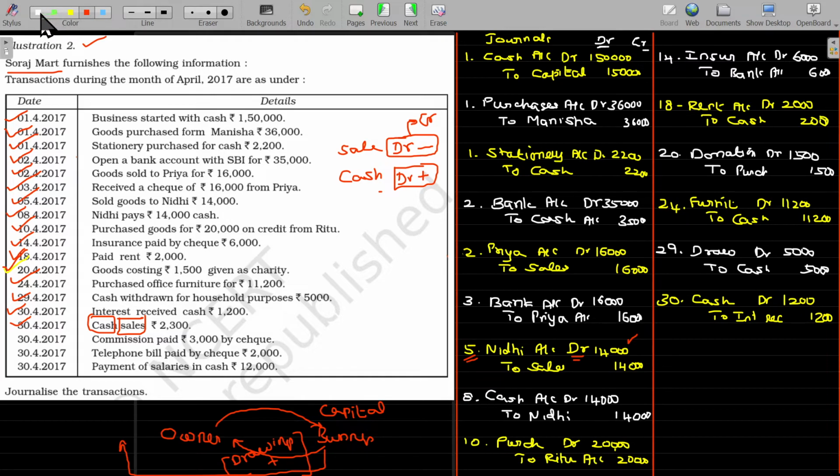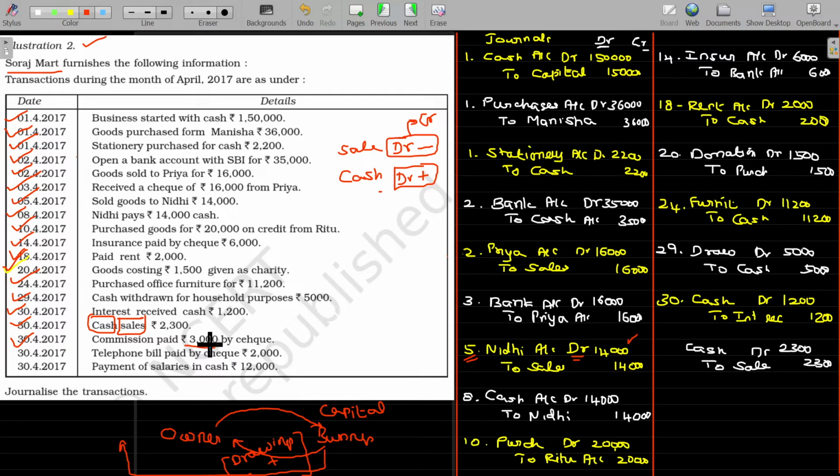So on the same date, the entry being cash account debit to sales, the value being 2,300. Is that clear? On the same date, one more transaction.